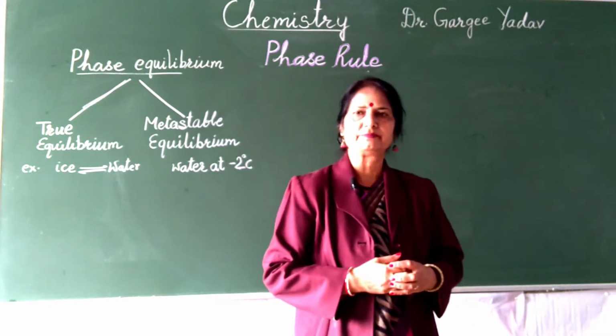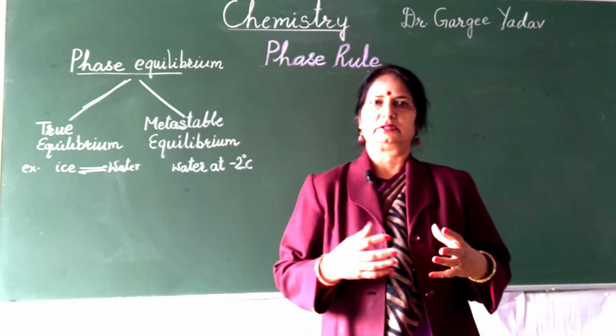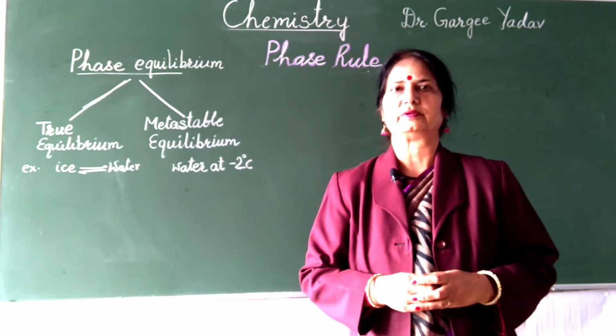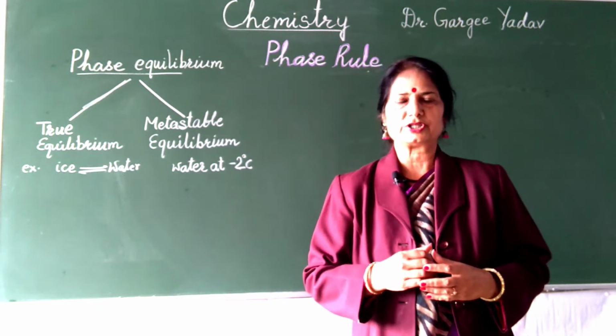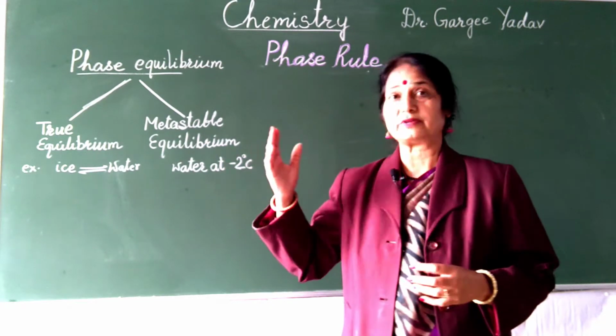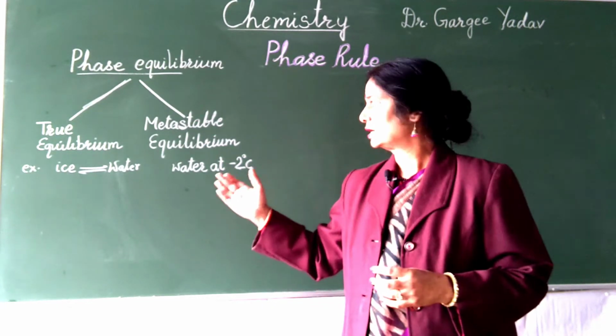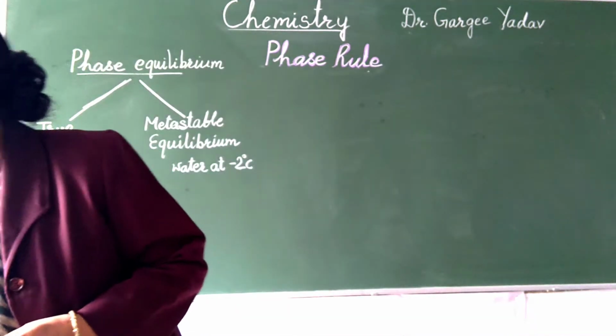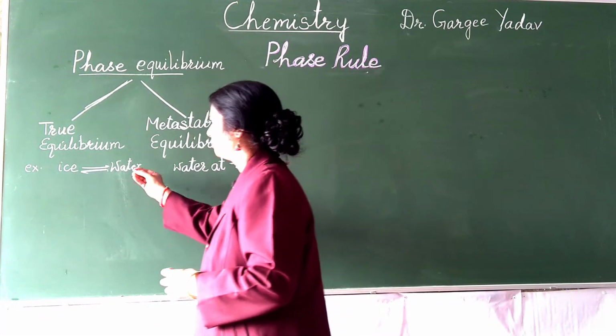So what will happen? Under appropriate conditions of pressure and temperature, when the temperature is 0 degree centigrade and pressure is 1 atmosphere, at that time ice will change to water.